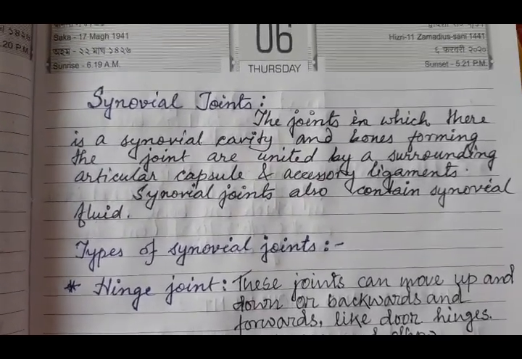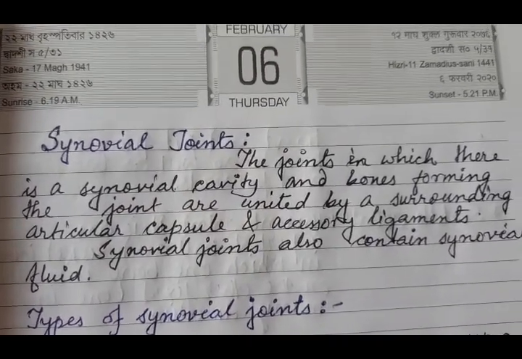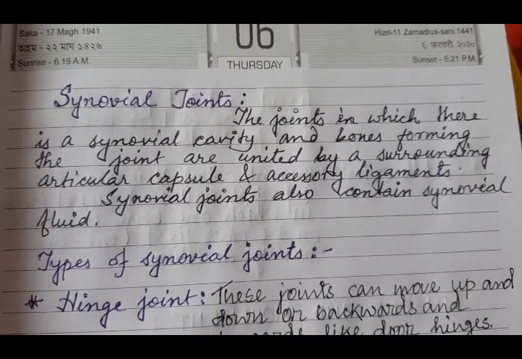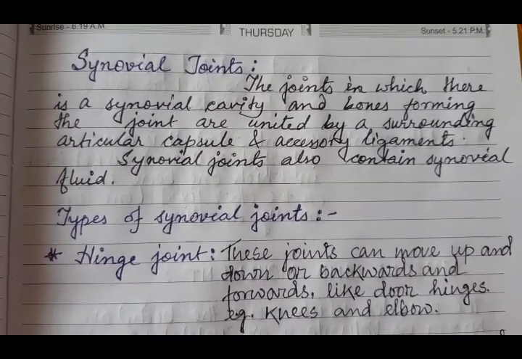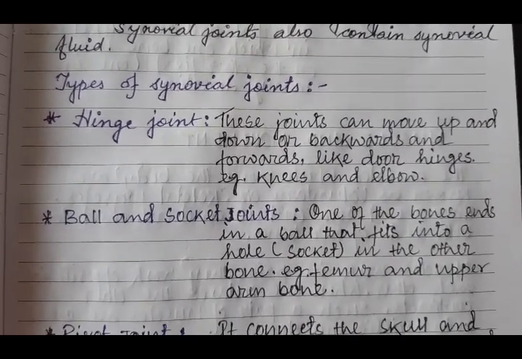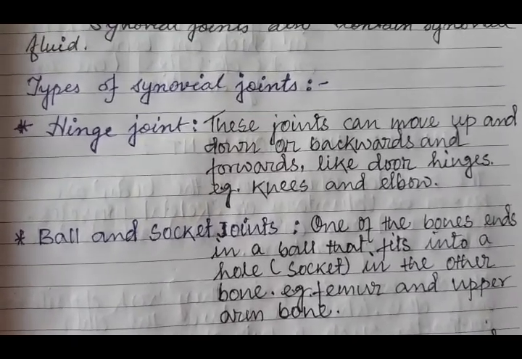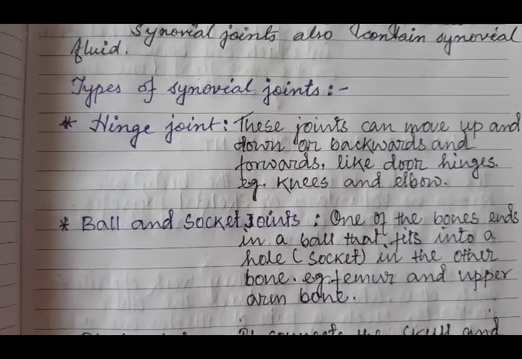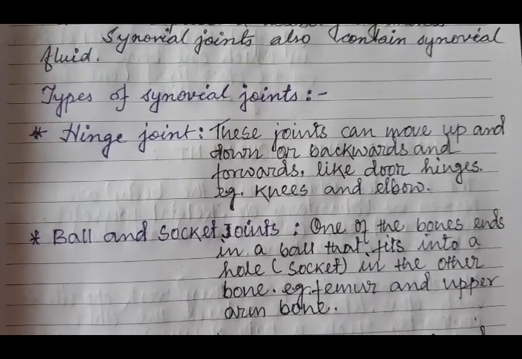So let's see what are synovial joints. The joints in which there is a synovial cavity and bones forming the joint are united by a surrounding articular capsule and accessory ligaments. The synovial joints also contain synovial fluid. Types of synovial joints will come across. You see there are 5 types of joints. First one is the hinge joint. These joints can move up and down or backwards and forwards like door hinges, for example, knees and elbow.